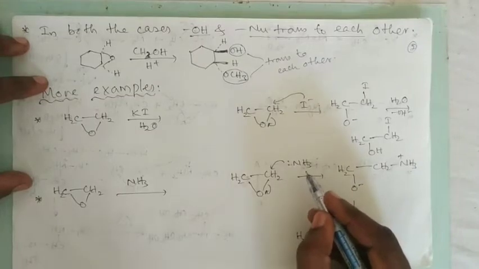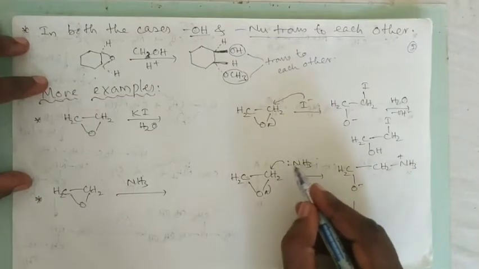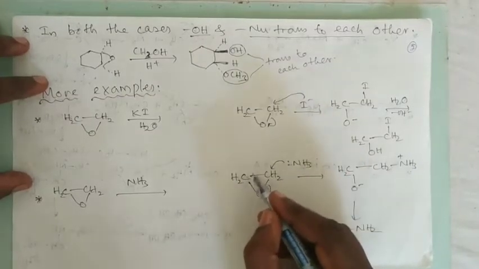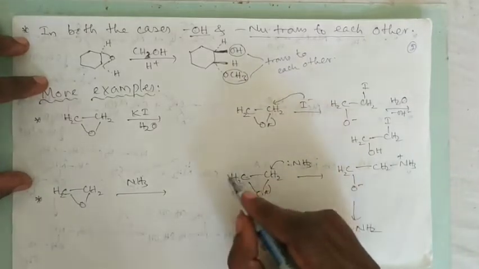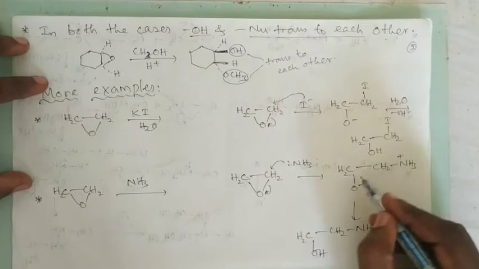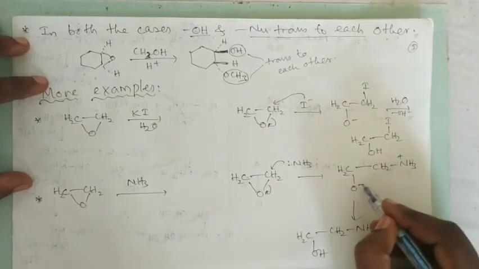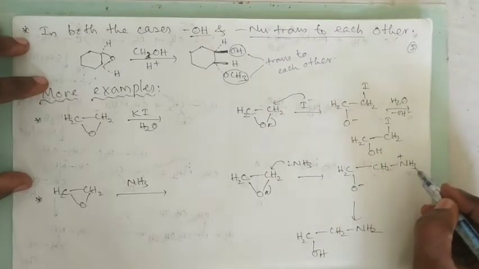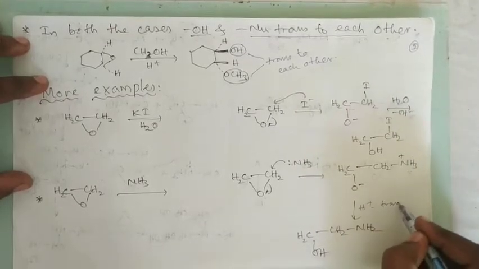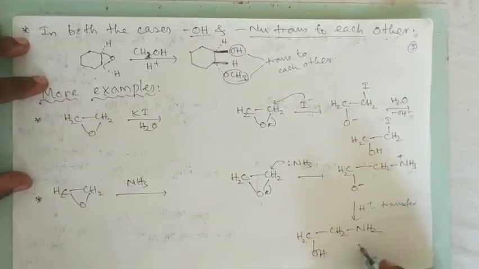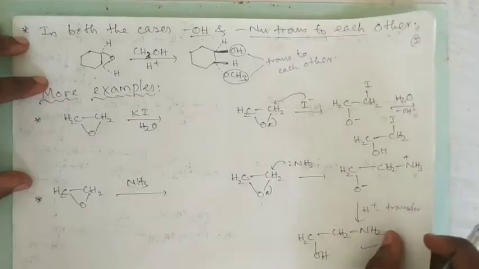Now when ammonia is the nucleophile, this is also again a symmetrical epoxide. So ammonia can attack this one or this one with its lone pair. So we are getting this one. Then here this is base and this is acid, so one proton transfers from this to this, H plus transfer. Then we are getting this product.